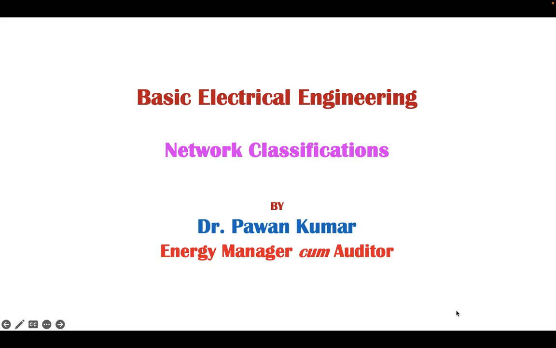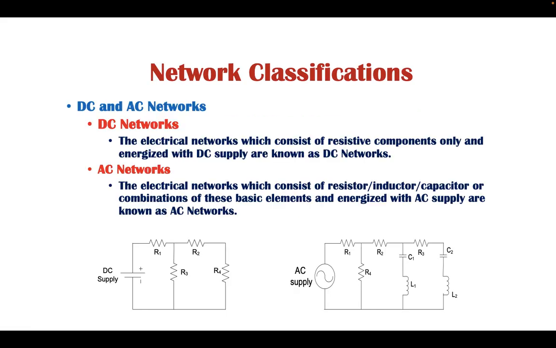Hello everyone. Today we are going to discuss network classifications. In an electrical system, as we know, there are two types of supply: one is AC supply, another is DC supply. In case of a network, when the input supply is AC, the network is known as an AC network, whereas when the supply is DC, the network is known as a DC network.